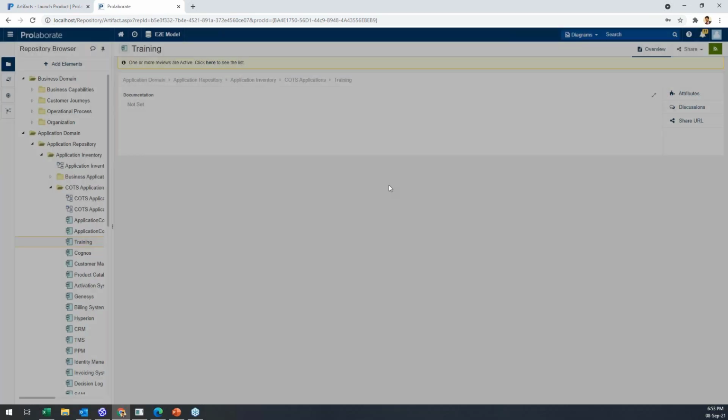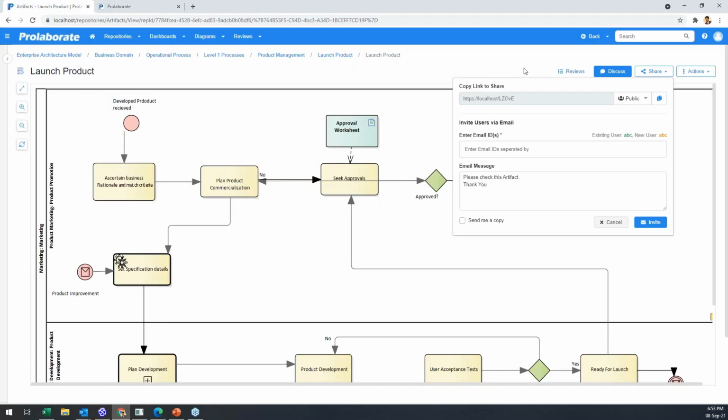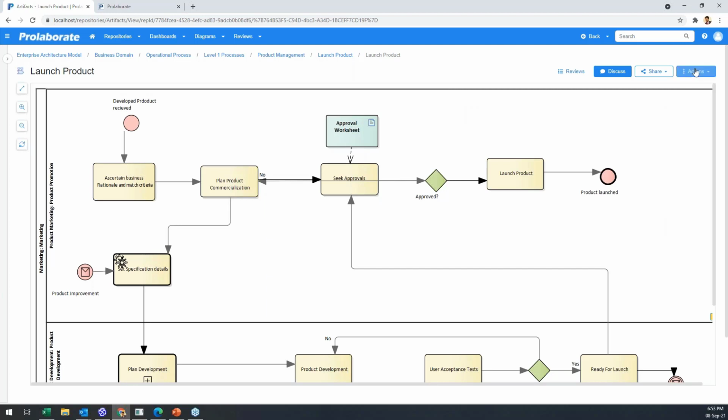Sorry, I think I've disabled it. So how I share and invite right now, it's just a single click. What kind of link I want to get, I just copy it. If I want to invite someone, so sharing, copying a link and, let's say, putting it in Teams or Skype to share, or inviting someone by their email ID. So it's as simple as a single click right now.